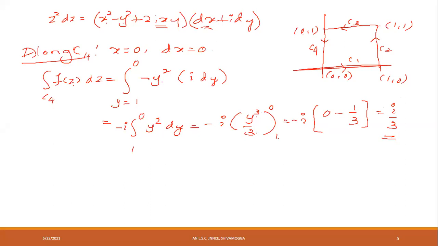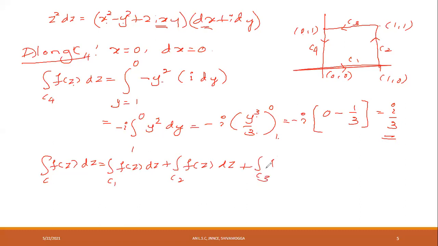And we know that the integral over C of f of z into dz is equal to the integral over C1 f of z into dz plus the integral over C2 f of z into dz plus the integral over C3 f of z into dz plus the integral over C4 f of z into dz. Because C is made up of these four line segments. Therefore, C is equal to C1 plus C2 plus C3 plus C4.